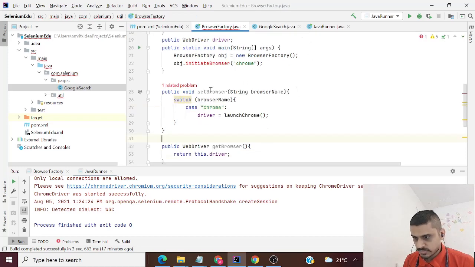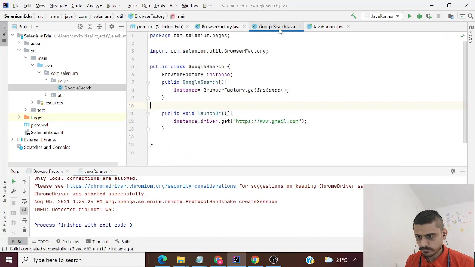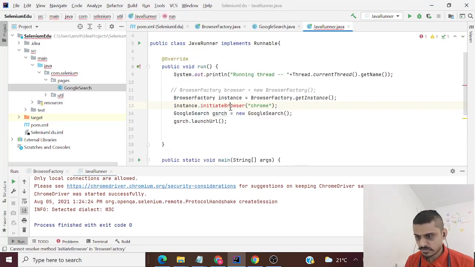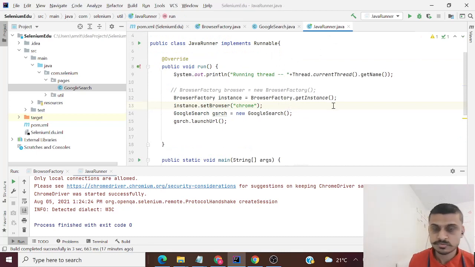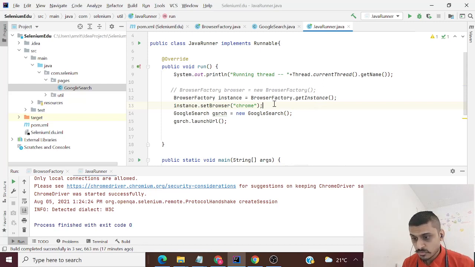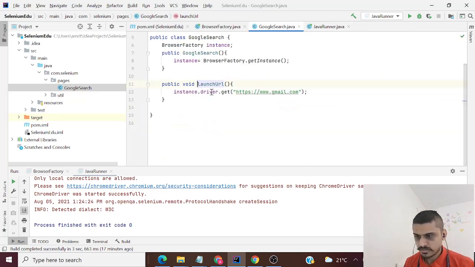Now let's change this everywhere. It's my set browser. Now this is just to make it more relevant, so that if somebody comes and reads your code, they don't get confused about what things are doing. Now I have a browser factory class and I have two methods. One is setting the browser and one is getting the browser. Over here I have just set the browser, and in here I need not use the driver object directly. I can just say get browser dot get this thing.